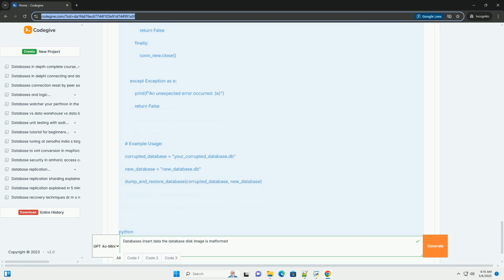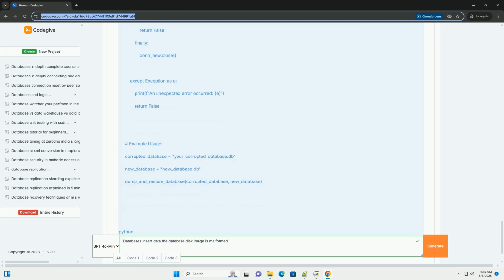cursor_new.executescript(sql_dump) executes the SQL commands contained in the sql_dump string. executescript is designed to handle multiple SQL statements separated by semicolons. con_new.commit() commits the changes to the new database.